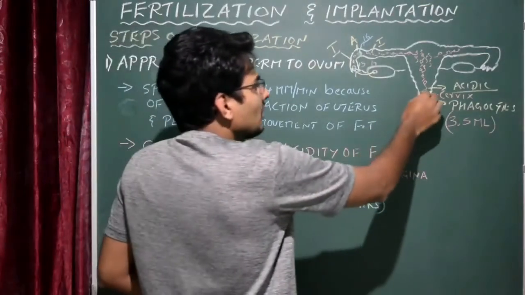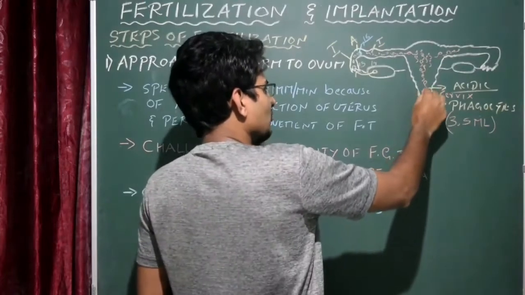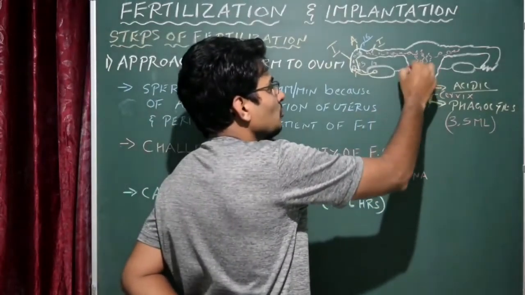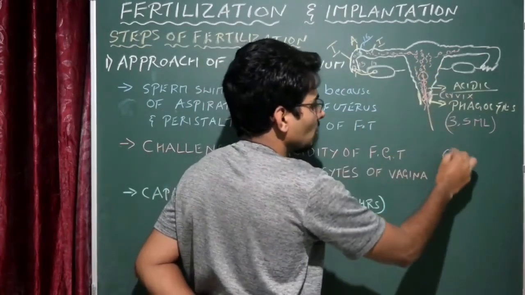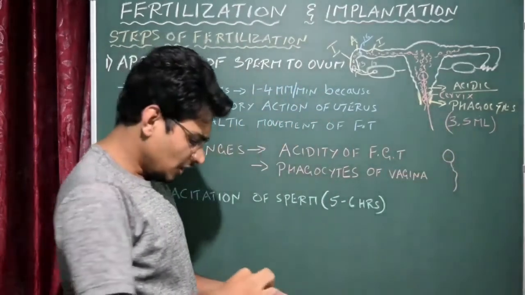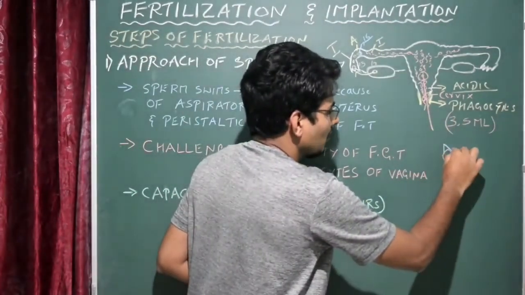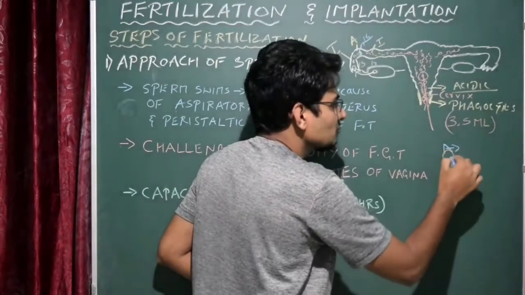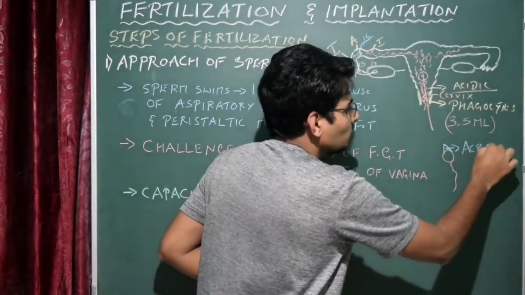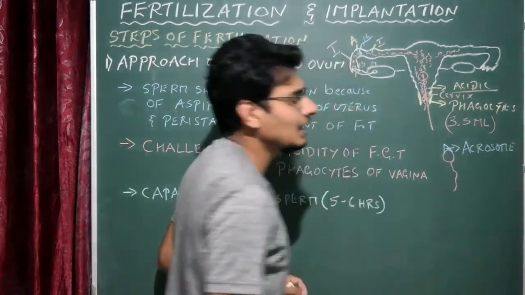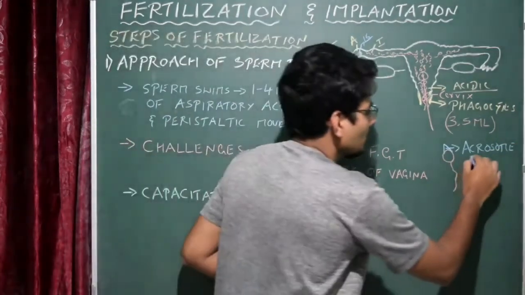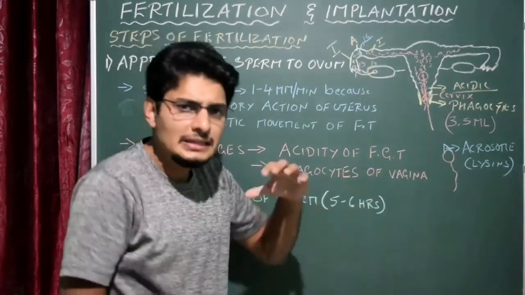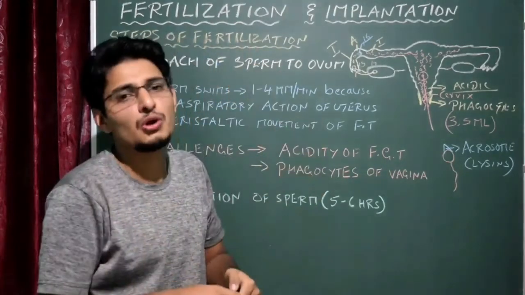Okay, now we'll start from the beginning again. Now the sperms are moving after escaping all these challenges, moving towards the fallopian tube. Now I will pick one sperm here. I'll draw this sperm here. So this is the sperm. Now you know that when you look into the structure of the sperm, this is the head part, correct? The anterior most part of the head contains a cap-like structure which is filled with a liquid, and we call it the acrosome. This acrosome mainly contains some lytic enzymes. We call them lysins, sperm lysins.